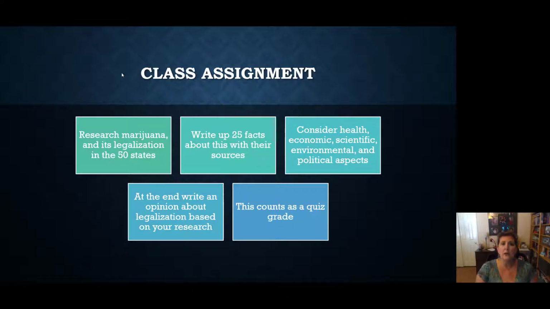So you should be looking for what states have legalized marijuana, when, and what it has done to their economy. Consider health, economic, scientific, environmental, and political aspects. Also, at the end, I want you to write an opinion about legalization of marijuana based on your research. This doesn't necessarily have to be your personal opinion, but it should reflect what you researched in your 25 facts. And then this will count as a quiz grade, one of our assignments.